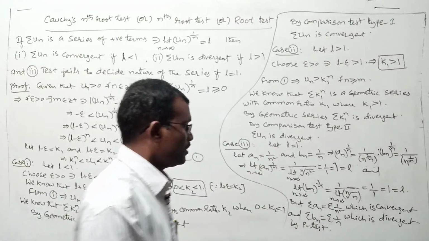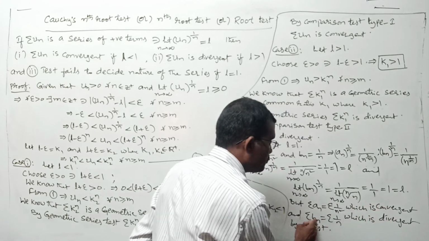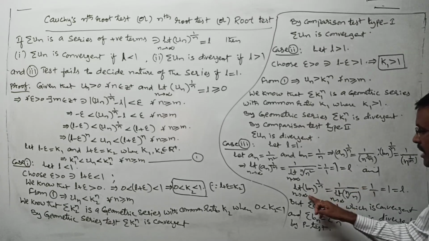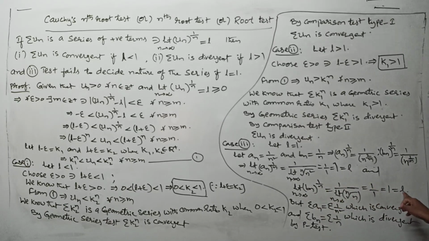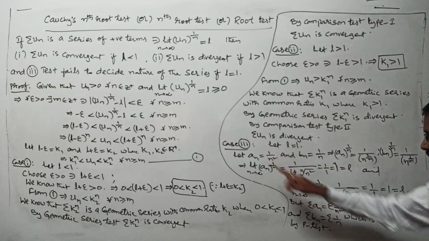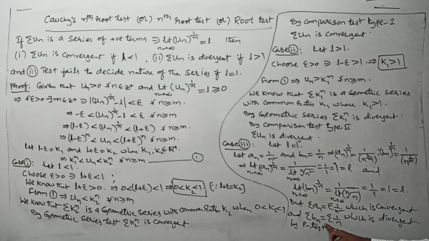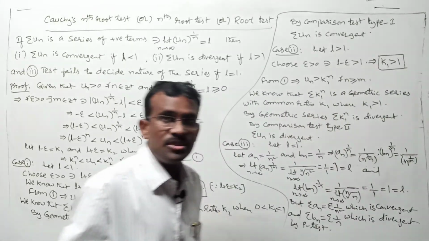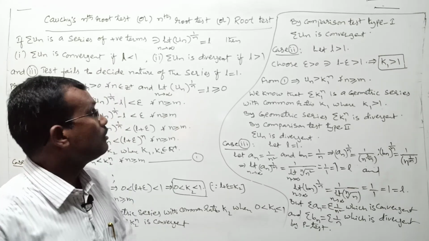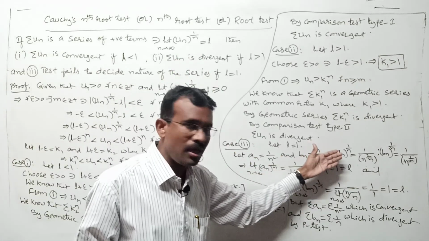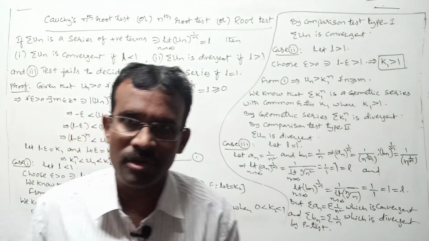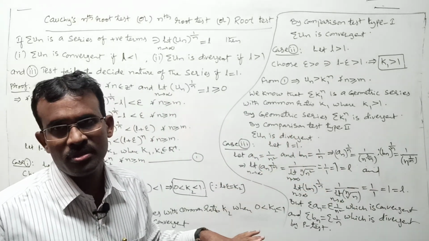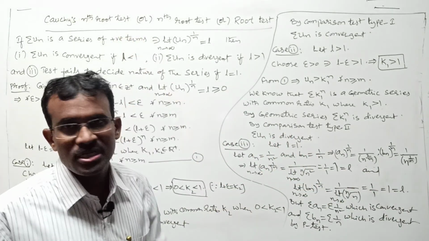Once look here: sigma a_n is a convergent series, sigma b_n is a divergent series, but limit a_n whole to the power of 1 by n is 1, and limit b_n whole to the power of 1 by n is 1. I mean in both cases the L value is 1, one series is convergent and the other is divergent. Due to this, whenever the L value is 1, it is not possible to decide the nature of the series according to this test. That may be convergent or divergent, we can't decide. Understood or not? Whenever L is equal to 1, the test fails to decide the nature of the series, according to your root test condition, right?